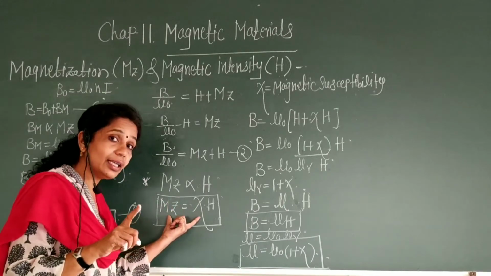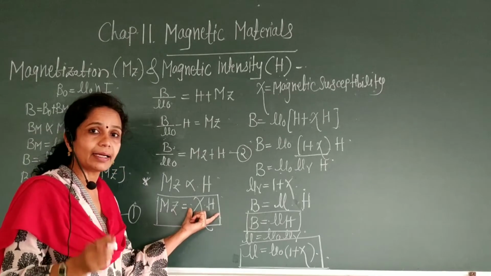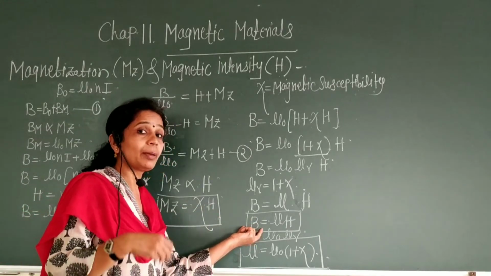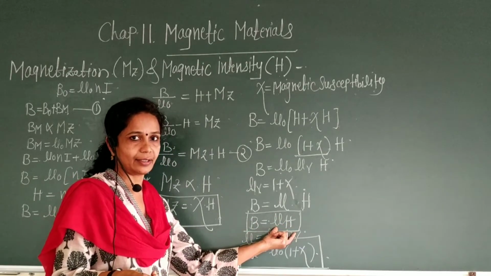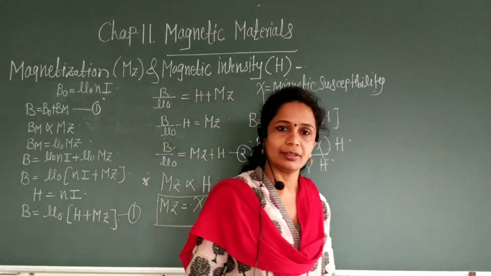This is the relation between magnetization and the magnetic intensity. Okay, this is the relation between magnetic field and the magnetic intensity. Let us see one problem related to this.